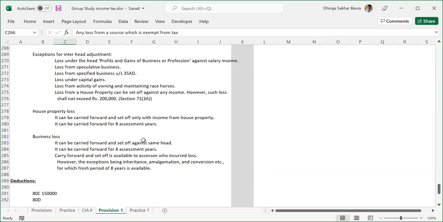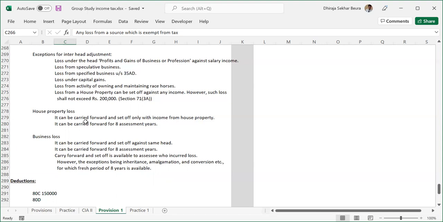Okay, now let's talk about something specifically about the house property loss. House property loss can be carried forward. Now we are moving on from the set off. Now we are carrying forward to the next year. It can be carried forward and set off only with income from house property, obviously, basic thing. It can be carried forward only for 8 assessment years.